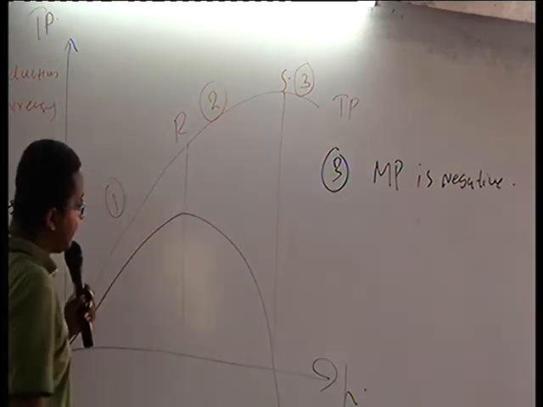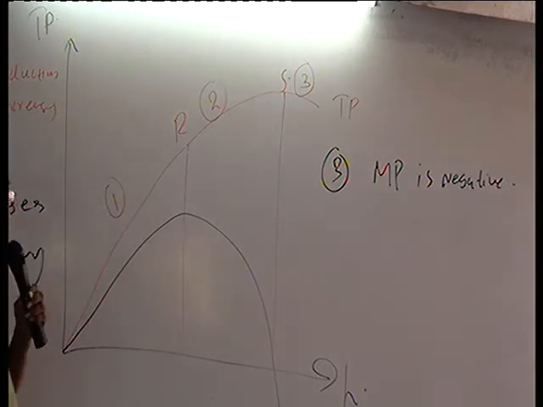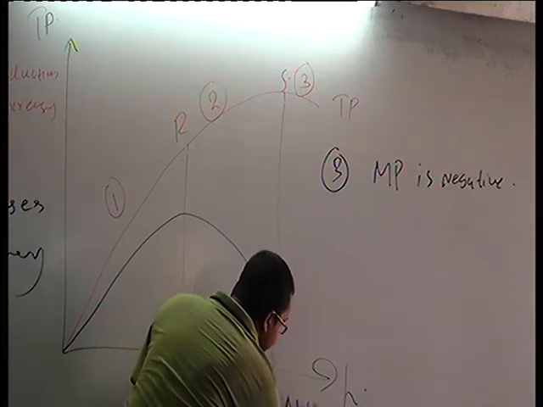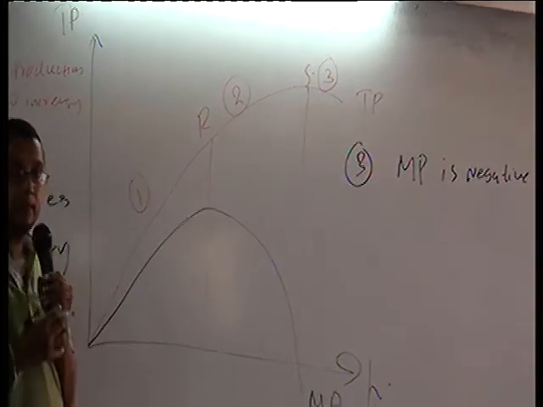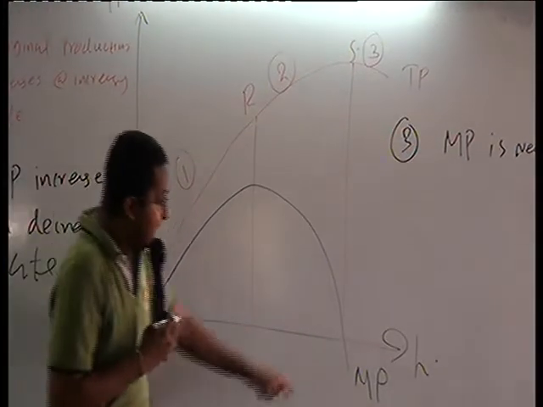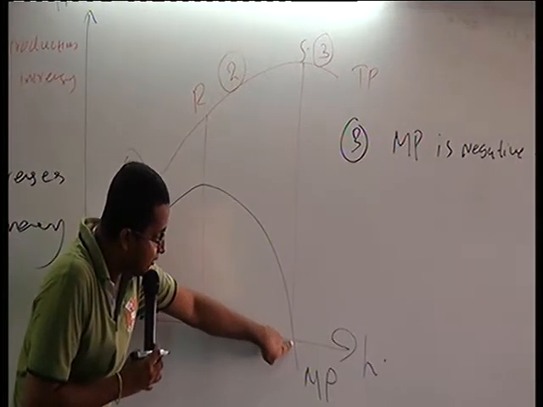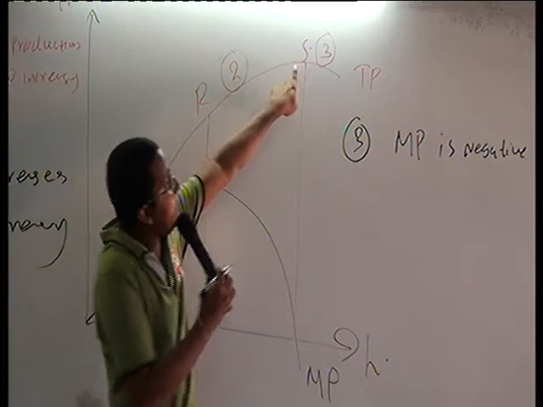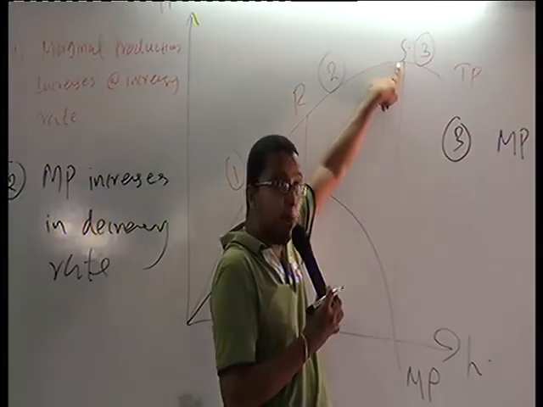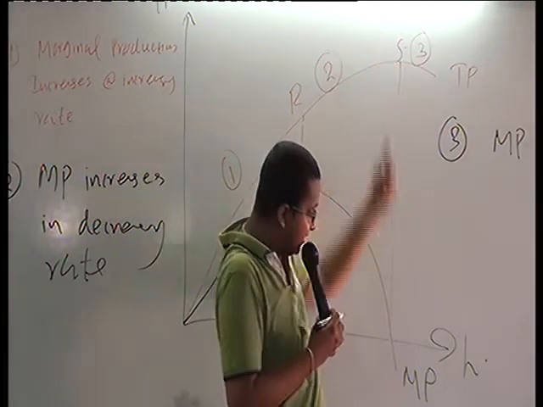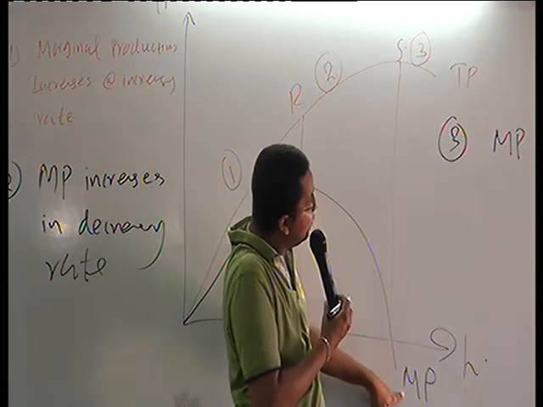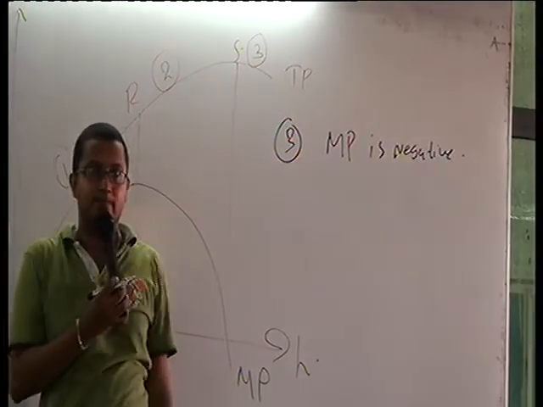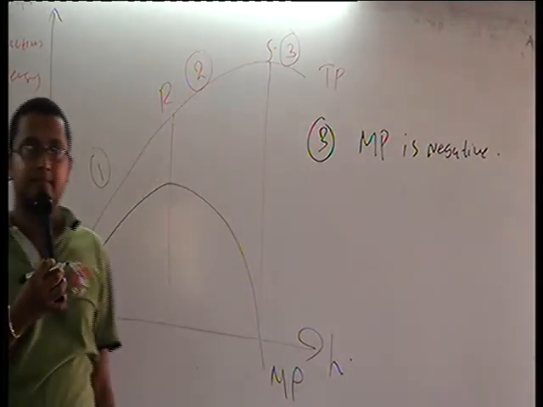It goes like that. It's your marginal production curve, MP. Marginal production equals 0 when your total production is at your maximum point. Because when the marginal production is negative, only then total production starts to decline. Got it?